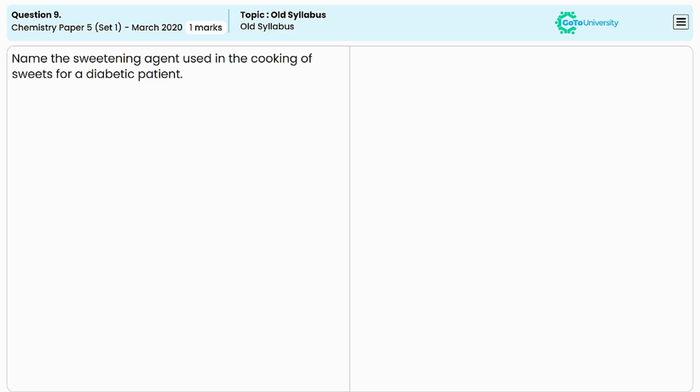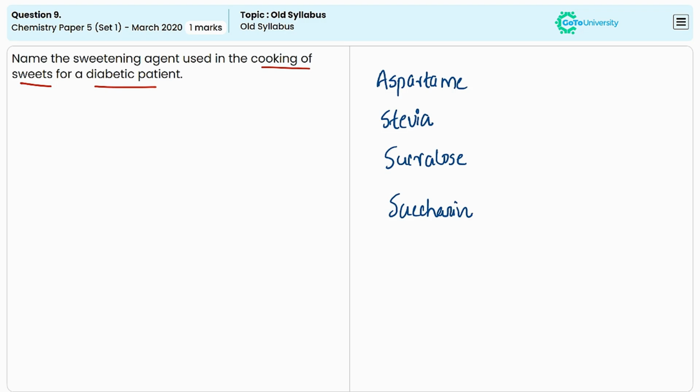Here the question is to name the sweetening agent that can be used for the cooking of sweets for a diabetic patient. The artificial sweetening agents that are commonly used include aspartame, stevia, sucralose, and saccharin. Aspartame is often used in sweetened beverages but is not suitable for high-heat cooking as it can break down.